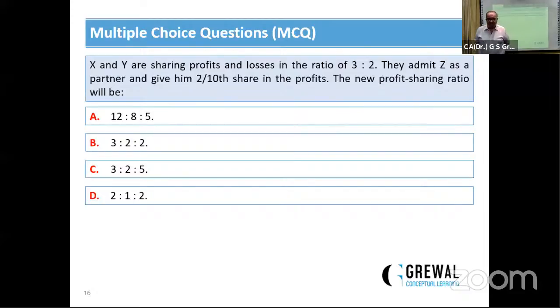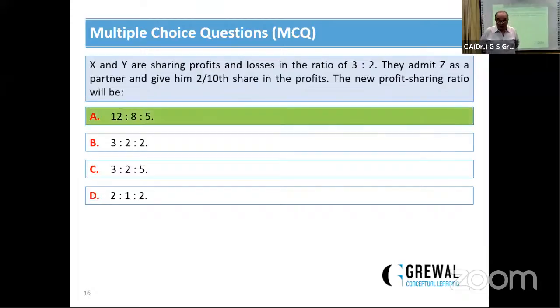It means the remaining profit will be 4/5. Here 4/5 will be distributed in 3:2. So the new ratio will be 12:8:5. And you can check, 12 plus 8 is 20, plus 5 is 25. 5/25 is 1/5. That is the 2/10 share of Z. It means the correct answer is A.